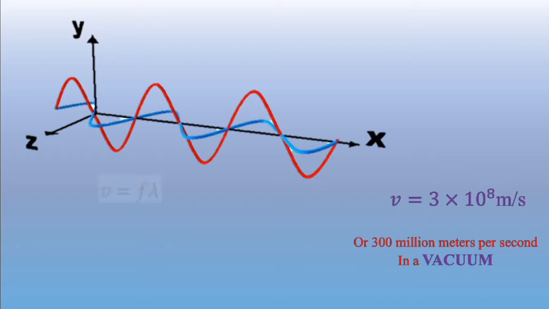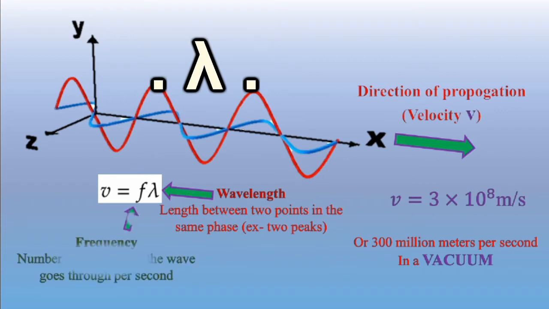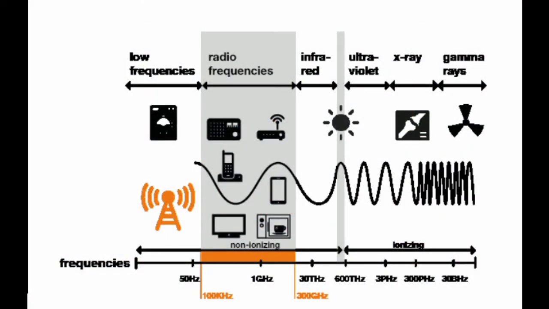We also need to remember that the wave equation is applicable to EM waves, and this means that since the velocity is fixed in a given medium, the frequency is actually inversely proportional to the wavelength. And so when you increase the frequency and decrease the wavelength, you get a whole range of electromagnetic waves, which is also called the electromagnetic spectrum.